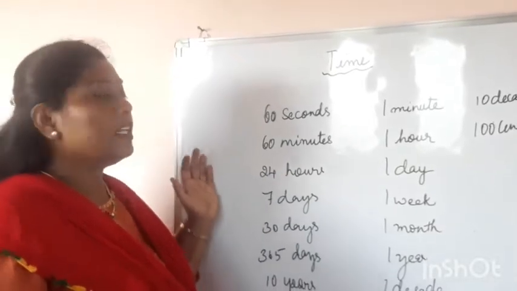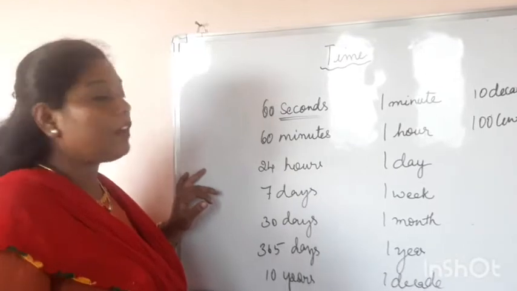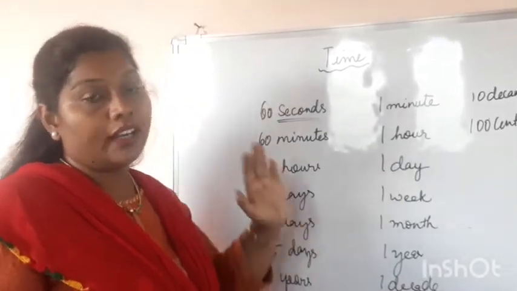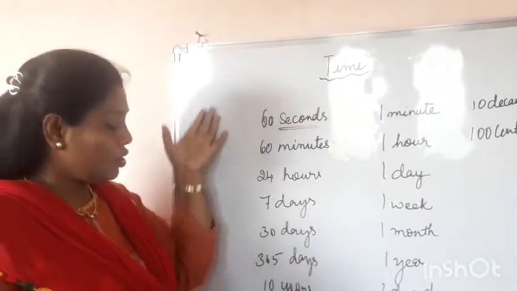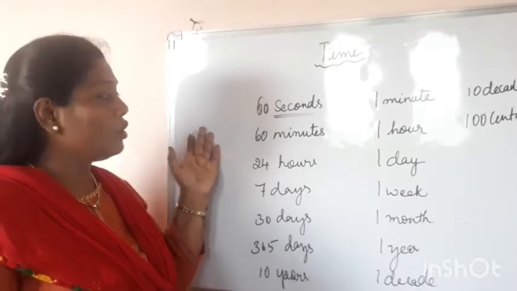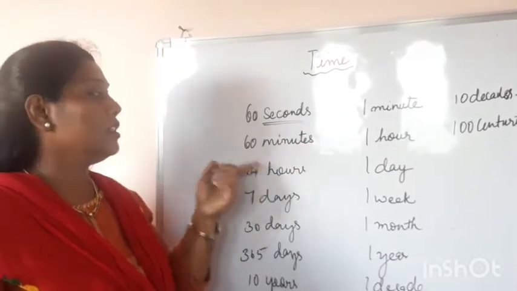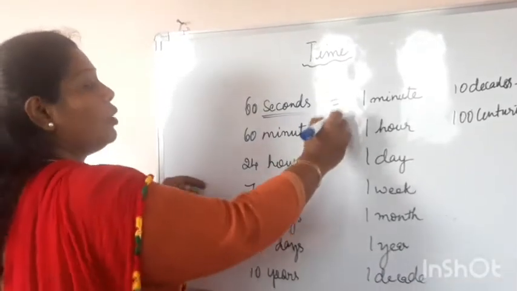Now children, we will learn about the units of time first. Okay, children, the basic unit of time is seconds. So children, whenever you want to calculate the time by using the wall clock or a digital clock or anything, the basic unit is the seconds. So children, I have written a few units of time that we use. 60 seconds is 1 minute. 60 minutes is 1 hour. So these are equal to.